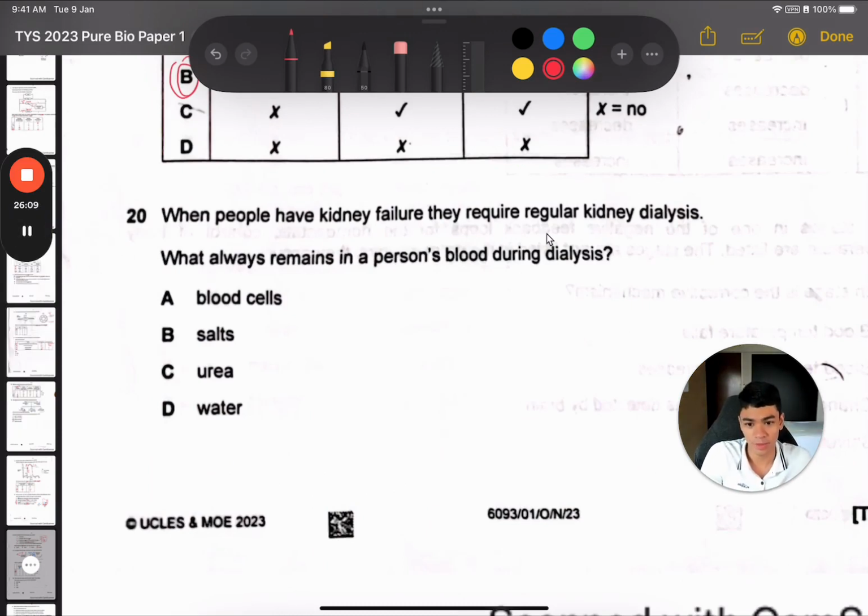Question 20. When you have kidney failure, you need dialysis. What always remains in your blood during dialysis? Well, whatever does not diffuse out will always remain in your blood. So all these things, they diffuse out because they're small, but blood cells, they do not diffuse out because they're too big for them to come out of that partially permeable tubing.